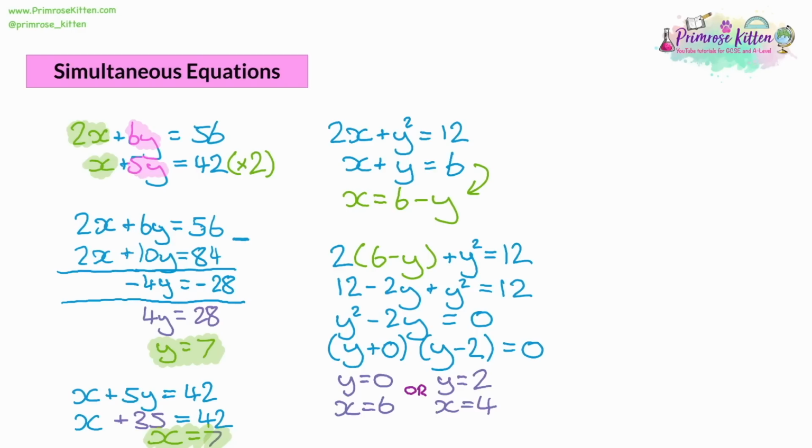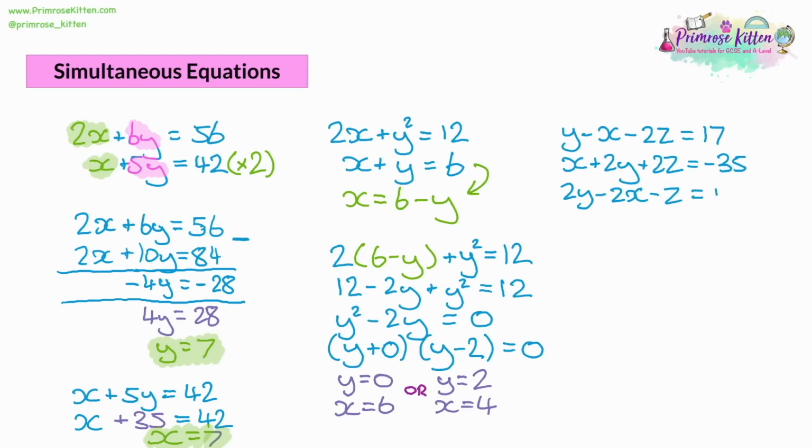The last thing to look at is when we have 3 sets of variables and even 3 sets of equations. So we could have something like y minus x minus 2z is equal to 17. We could have x plus 2y plus 2z is equal to negative 35. And we could have 2y minus 2x minus z is equal to 13. Either of the two methods we've used before.